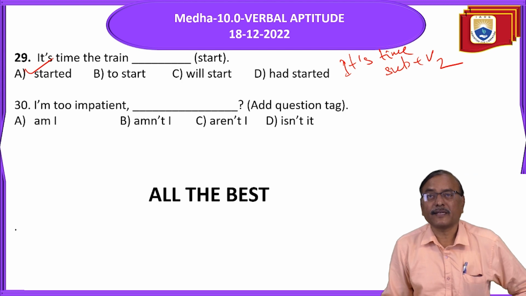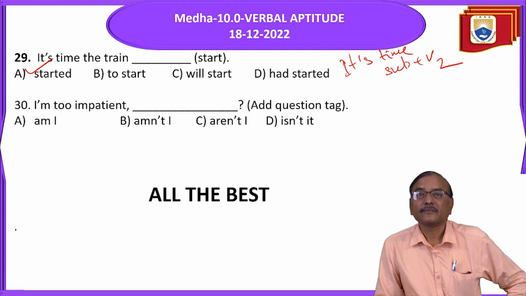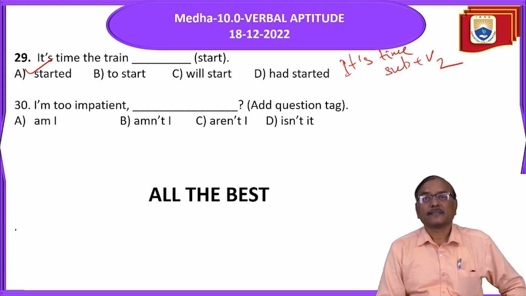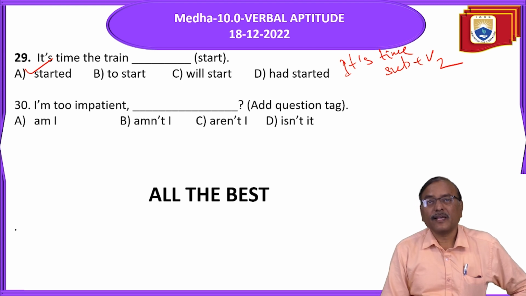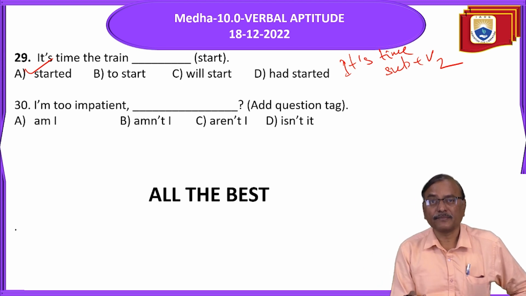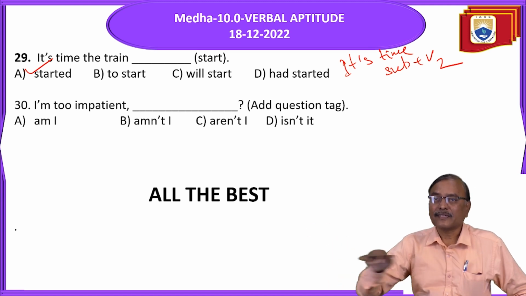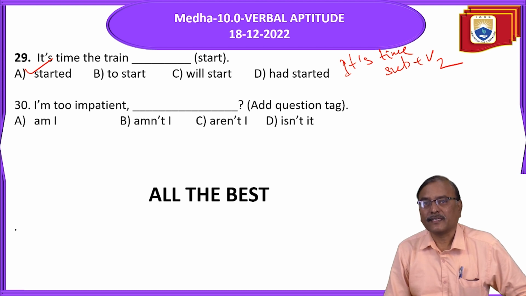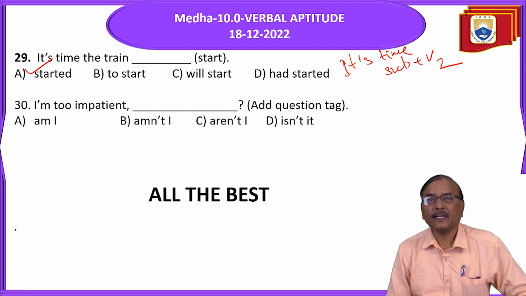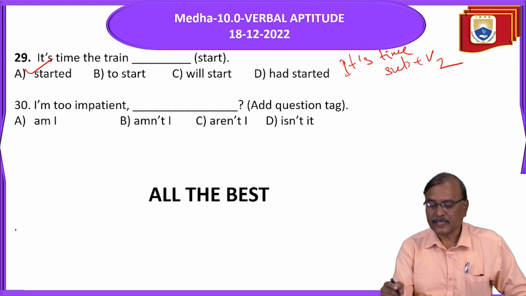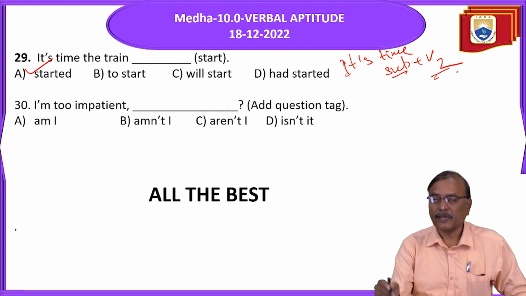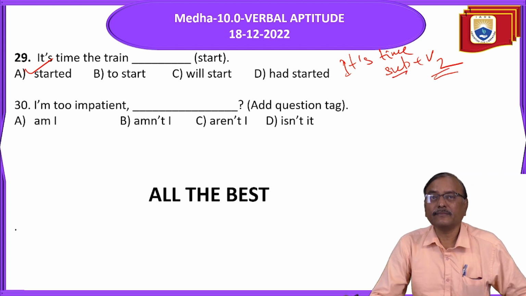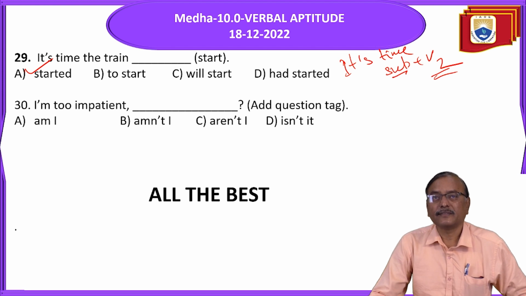Don't say it's time the train to start. Is it clear? Whenever there is a phrase like it's time, it's high time, it means the time is already over. By this time, it should have been started. It's time the train, subject train, followed by V2 form. It's high time we started. The train started. Is it clear?